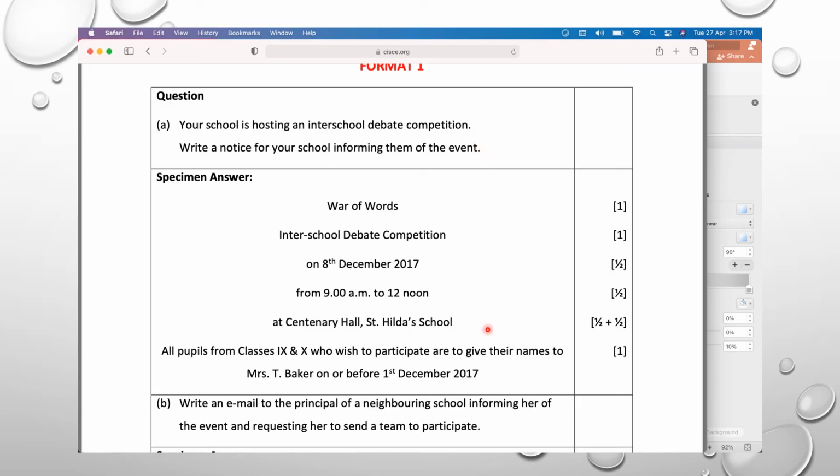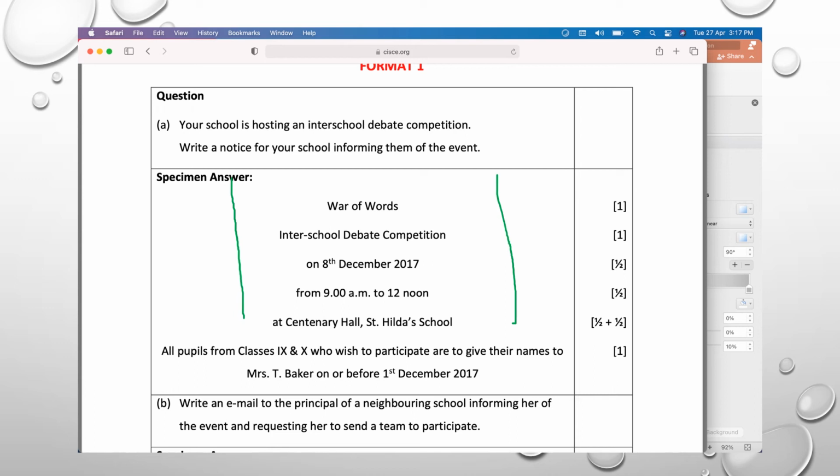Now this is format 1 which ICSE has specified. If you look here clearly, it is starting from the center of the page. Can you see? Yes. So this is one format. And see the marking scheme. This is a debate competition, so "War of Words", 1 mark given. Name of the event, 1 mark given. Inter-school debate competition, on date given clearly, half mark. Please write the date properly.